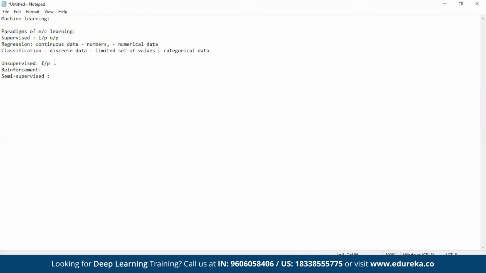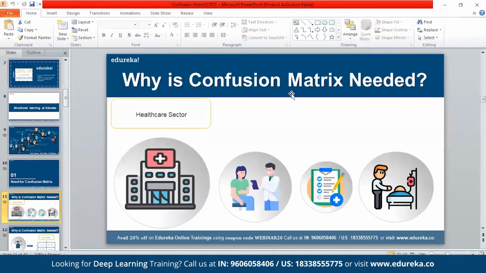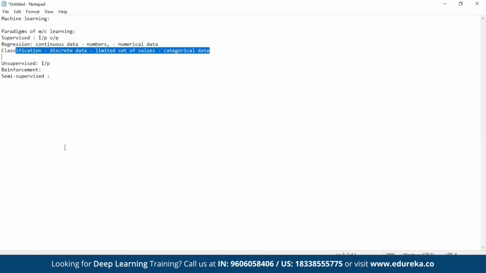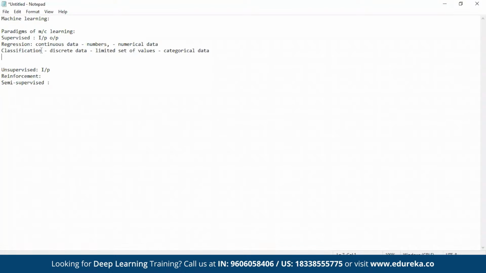Now, why we are talking about classification in particular is this confusion matrix, which is useful to assess classification algorithms. That means you have classification algorithms. Like I said, in classification, you have logistic regression as one algorithm. You have different algorithms that fall under classification. When that algorithm does the prediction, how do you know whether it is doing it correctly, or how do you evaluate its performance? For that evaluation, confusion matrix is used.